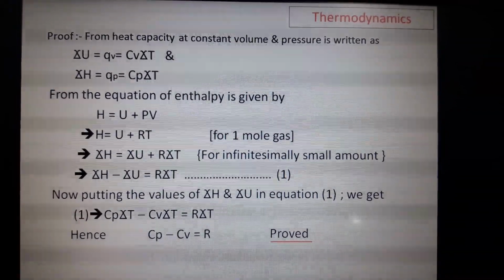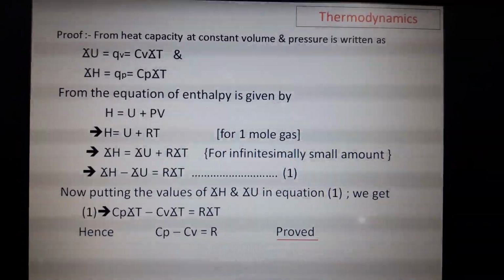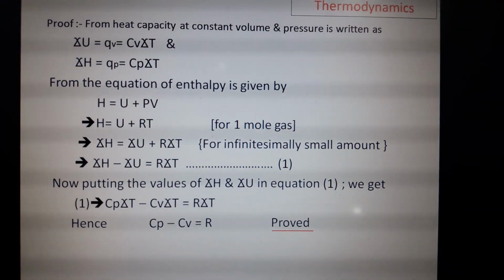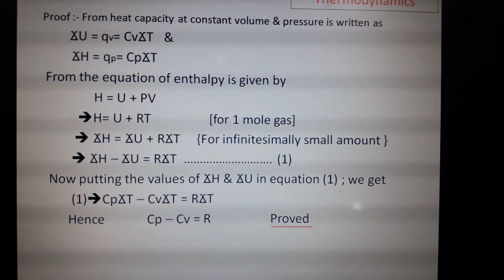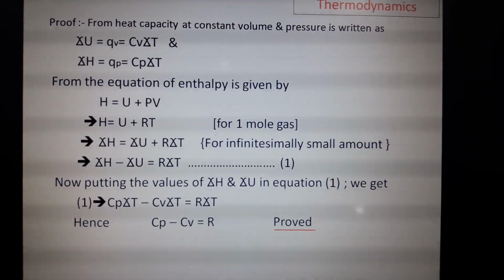Delta H equals delta U plus R delta T, so delta H minus delta U equals R delta T.